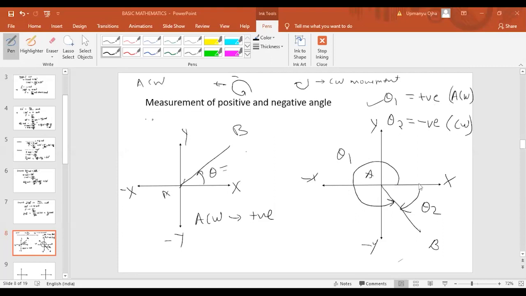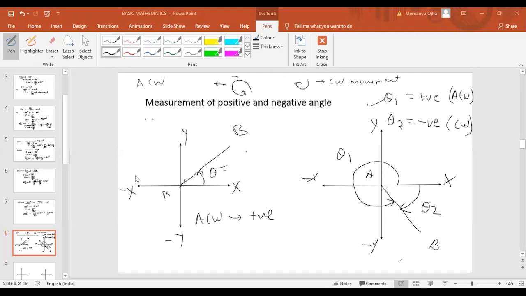Or we can start from the x-axis and move in the clockwise direction, then it would be negative. That's what I am trying to tell you. Yes, it should always start from the x-axis. I hope you understood this point. If you have any doubt, you can ask me again. I'll come back again here.